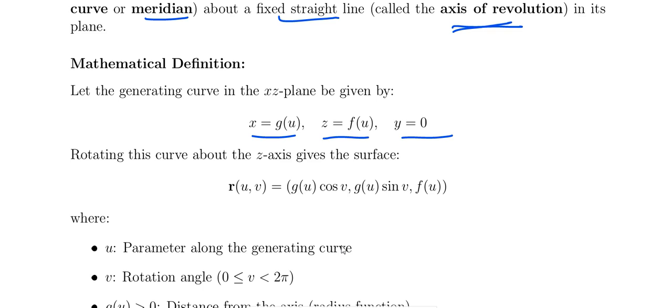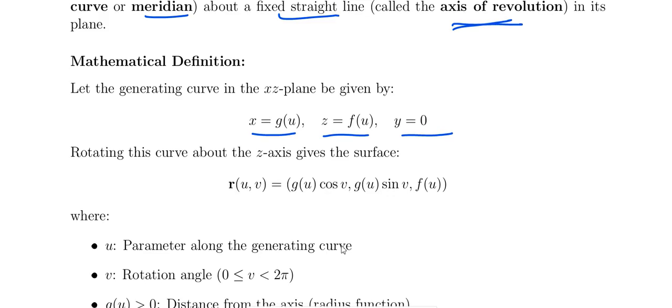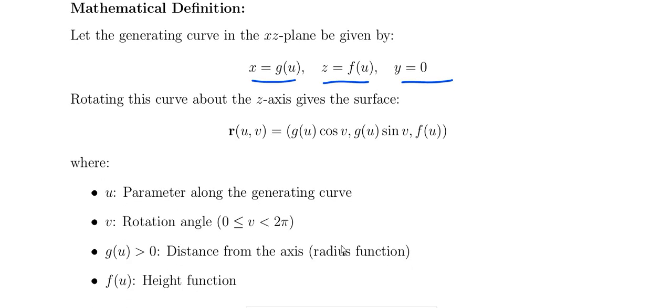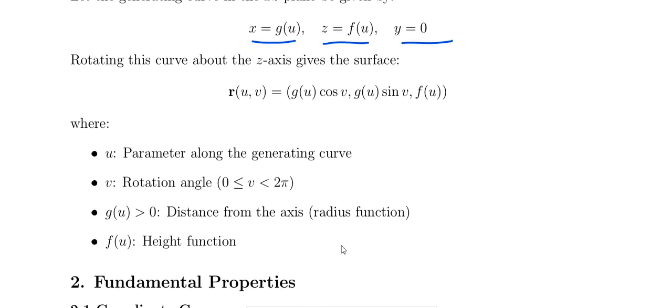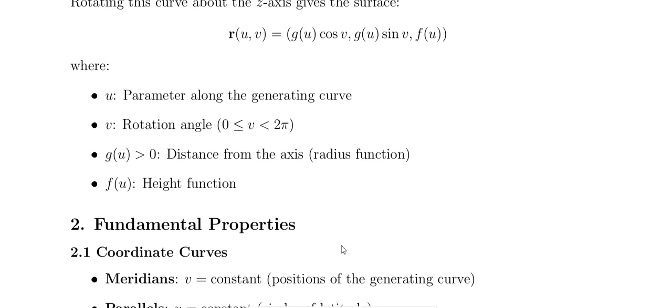Rotating this curve about the z axis, r of u comma v is g of u cos v, g of u sin v, and f of u, z is f of u. Here u is the parameter along the generating curve, v is the rotation angle, from 0 to 2 pi, and g of u is greater than 0, that is the distance from the axis, called the radius function. f of u is the height function.